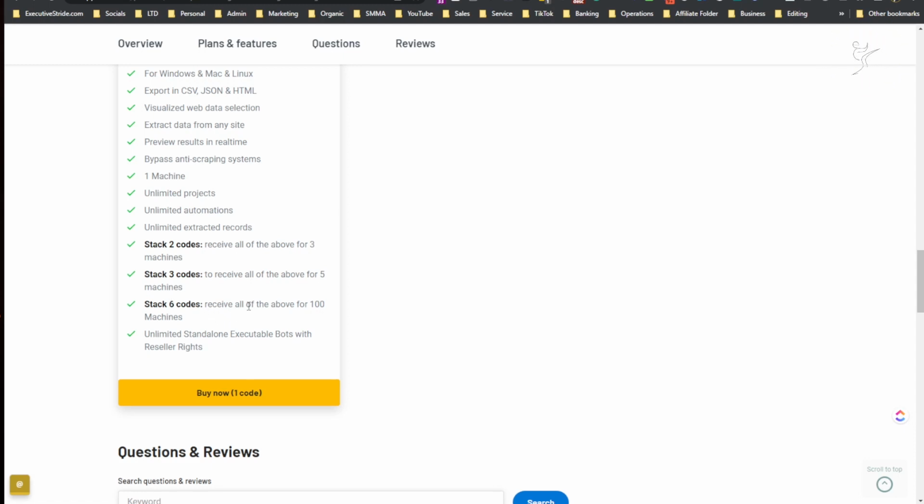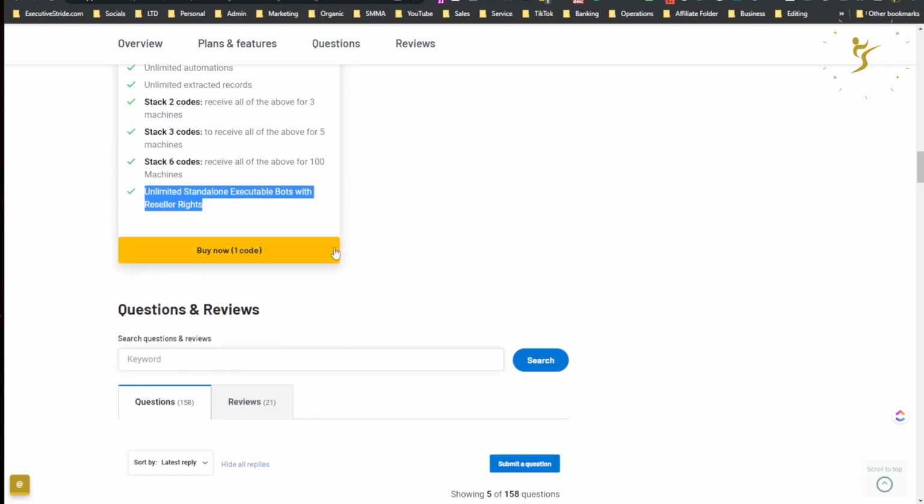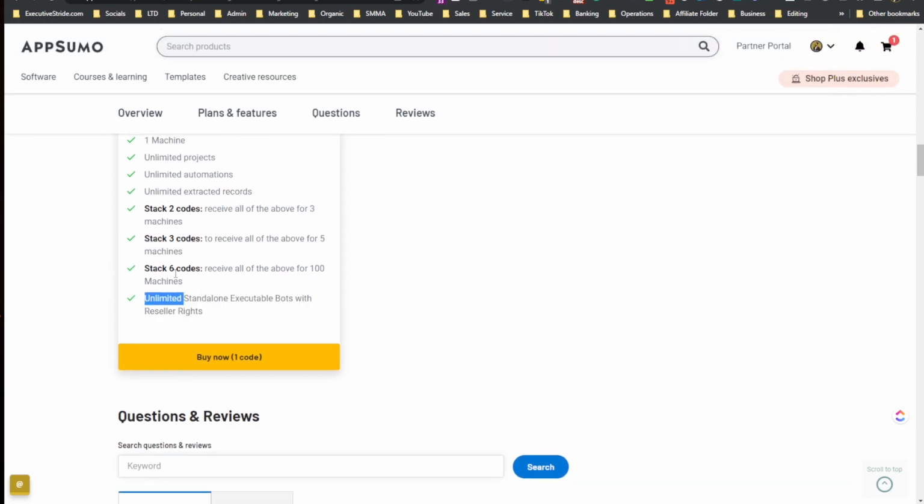And then stack 6 codes, you get 100 machines, unlimited standalone executable bots with reseller rights. So I kind of understand what that means. I don't have that yet. I think I may get that. Not right now, I don't need it, but maybe in the future I may get this.